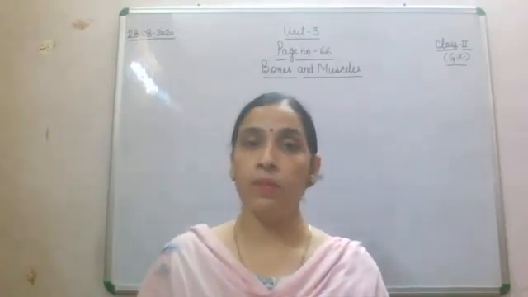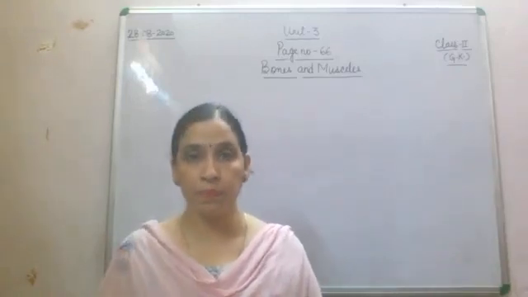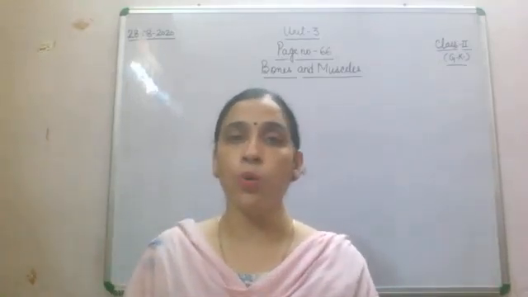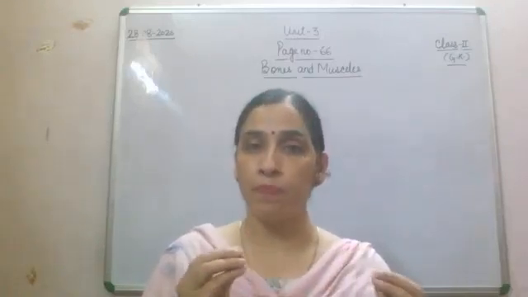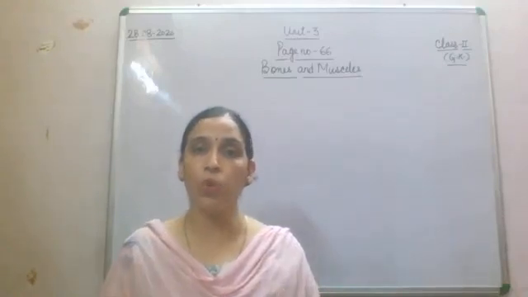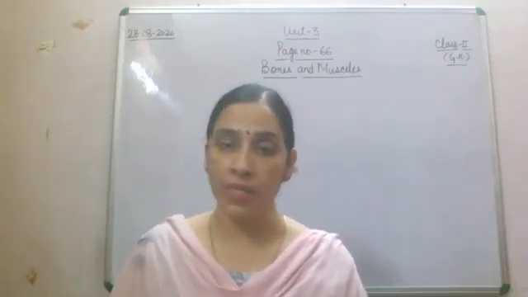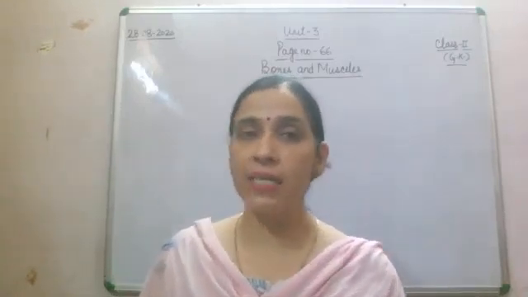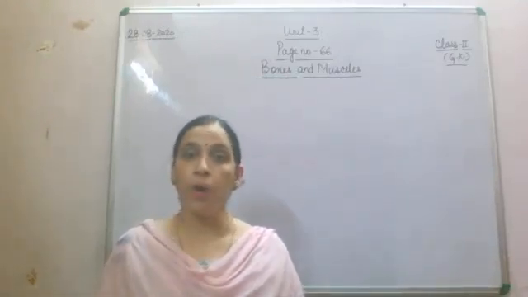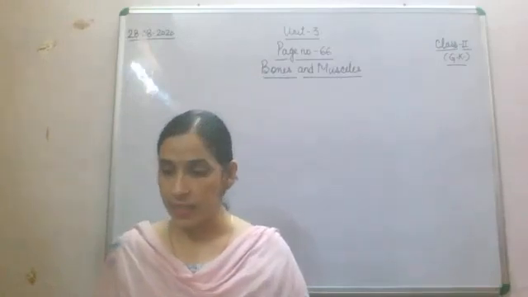When we grow up, these smaller bones fuse, and when we are fully grown, we have a total of 206 bones. So children, let's start learning about bones and muscles from page number 66.